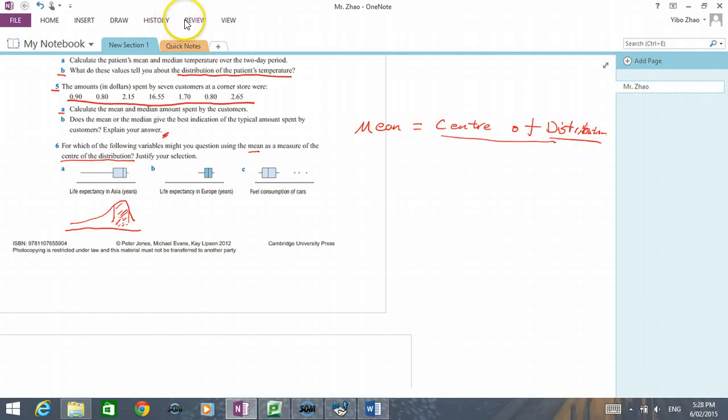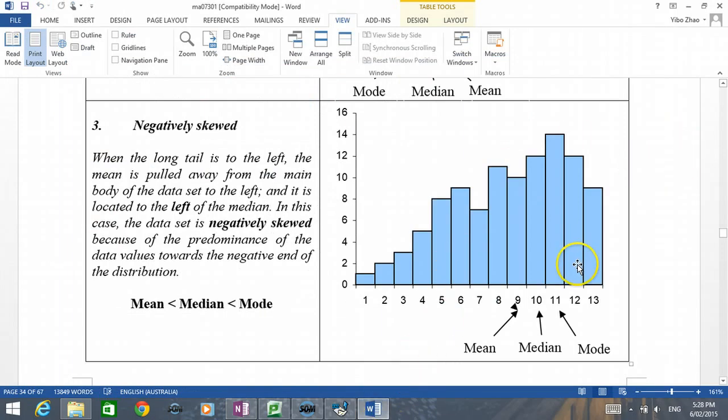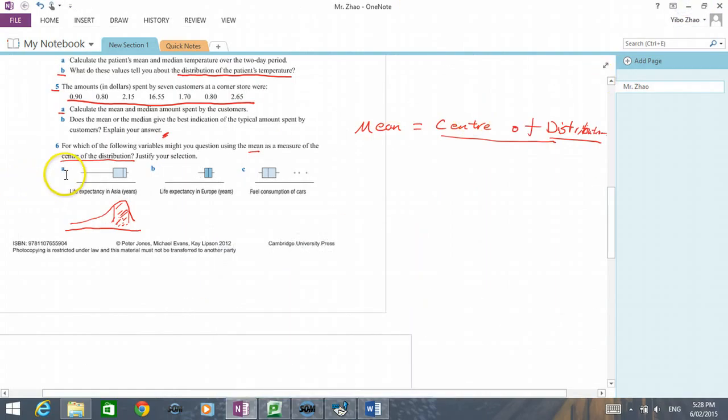Judging from the shape of this graph, this is negatively skewed, because my notes, my knowledge book, told me this. This is negatively skewed. So A is not symmetrical.